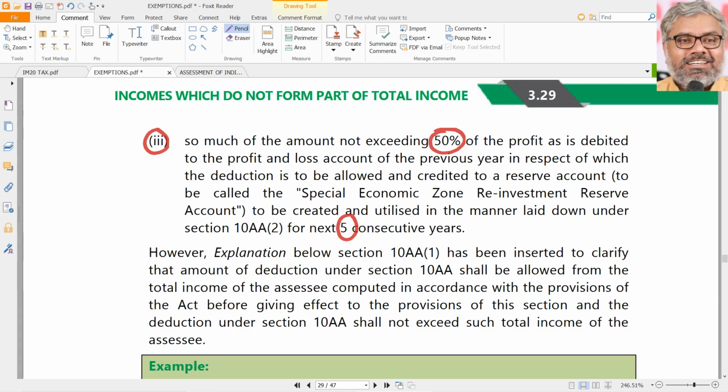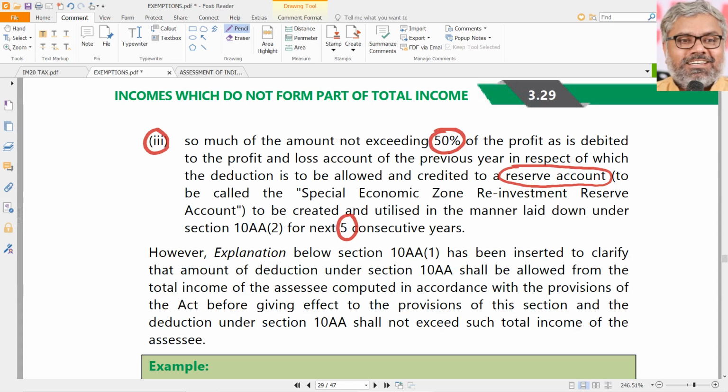They should have debited the P&L account and credited some money to a reserve account. Whatever money they have credited to the reserve account, something called the Special Economic Zone Reinvestment Reserve Account. That's a kind of statutory reserve according to the Income Tax Act. So if they credit that reserve account, keep it there. And of course, the reserve account has to be used. Keep it there does not mean it will just be kept idle.